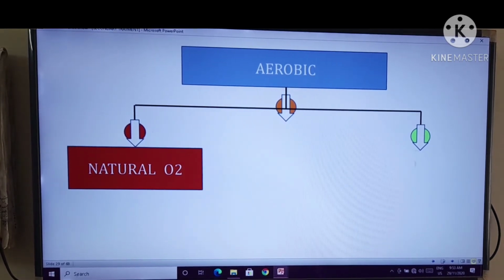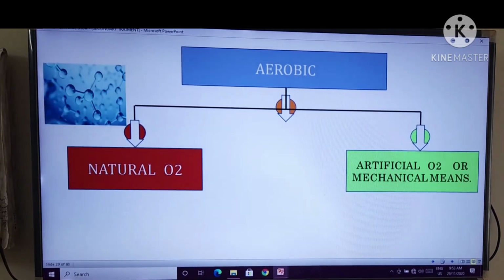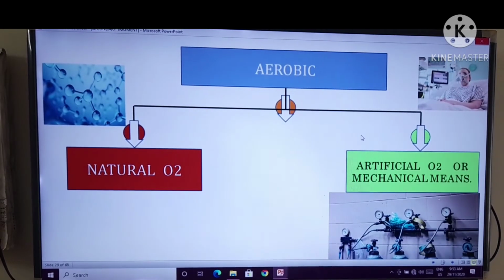See, in aerobic there is natural oxygen, O2, and artificial O2, that is, by mechanical means. Artificially we can provide oxygen to the microorganisms, like with machinery, providing the oxygen through a pipeline.